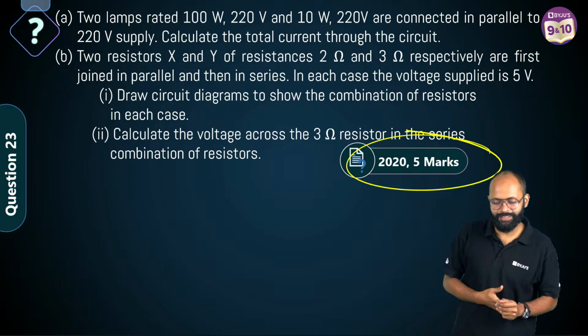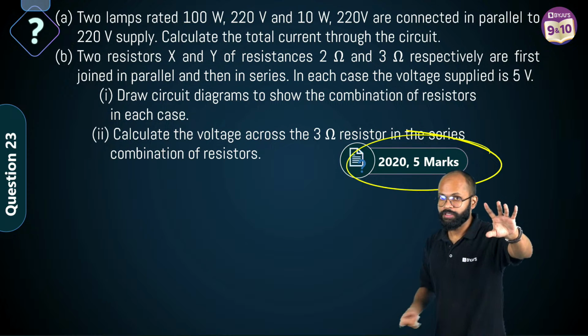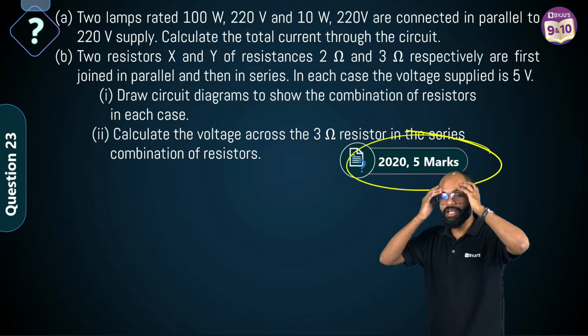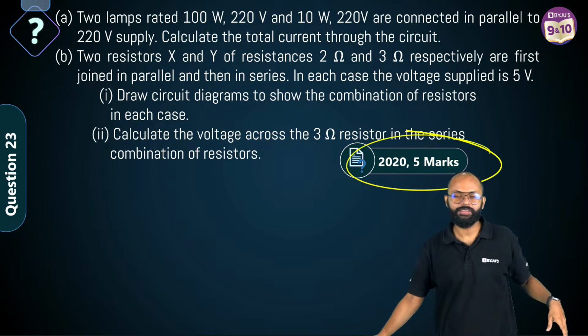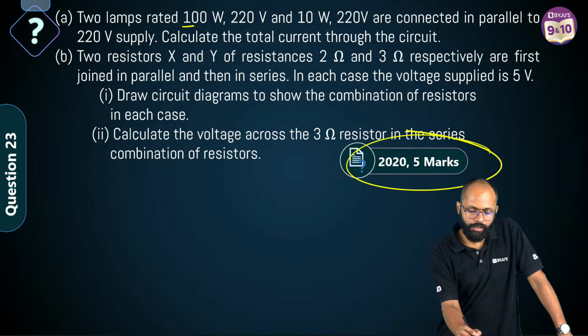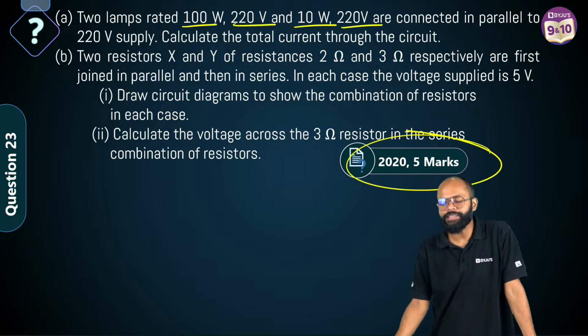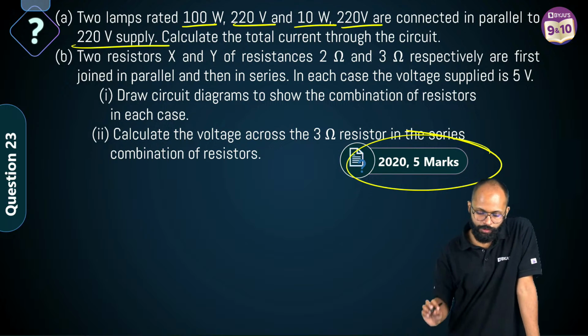Listen, I'll tell you a good thing. See, resistance you can do. It'll be very lengthy. Calculations will go, sir, क्या कर लिया मैंने? गलती होगी मेरे से, है ना? But listen. Two lamps rated 100 watt, 220 volt. 10 watts, 220 volts. They are connected in parallel to 220 volt. यार एक बात बताओ.